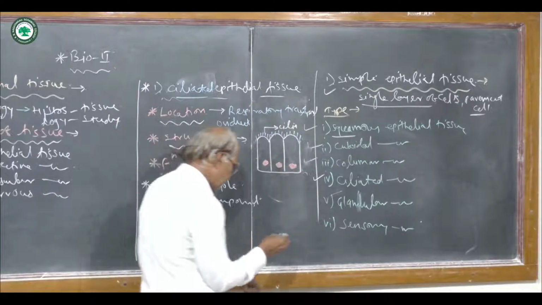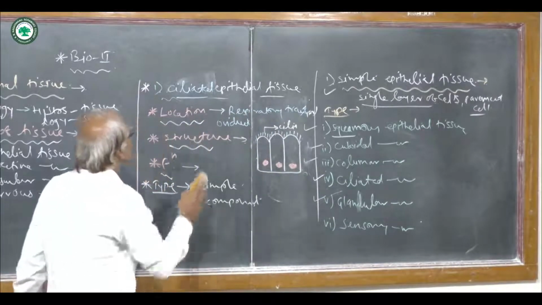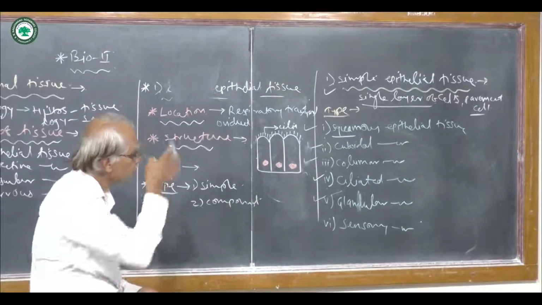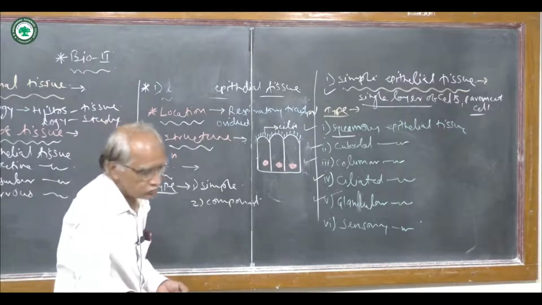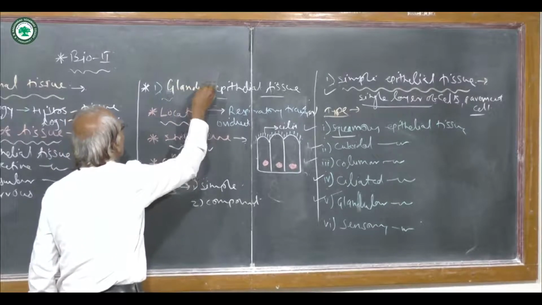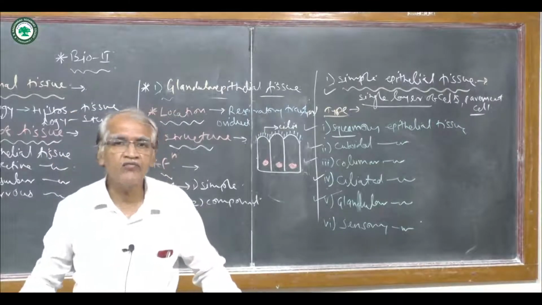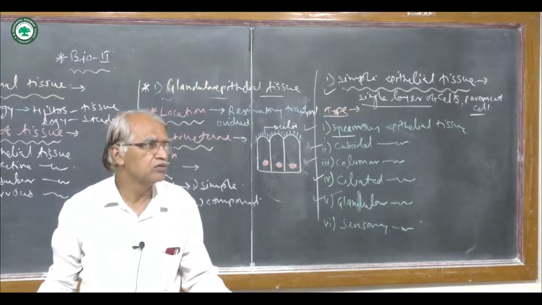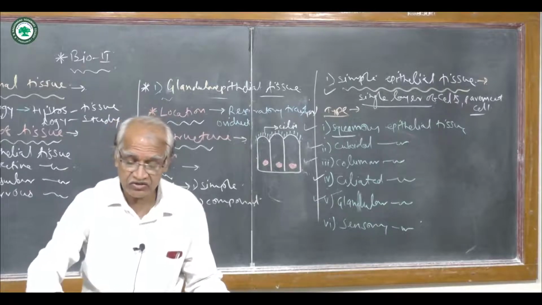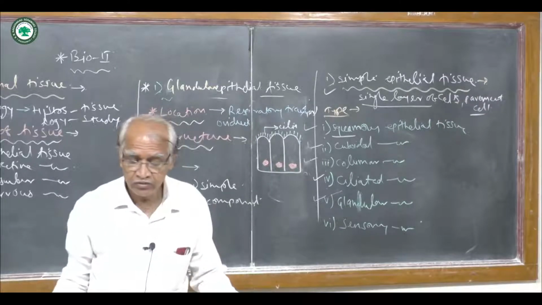The next is glandular epithelial tissue. The name itself indicates that they are found in different glands, which are mainly responsible for secreting their secretions.